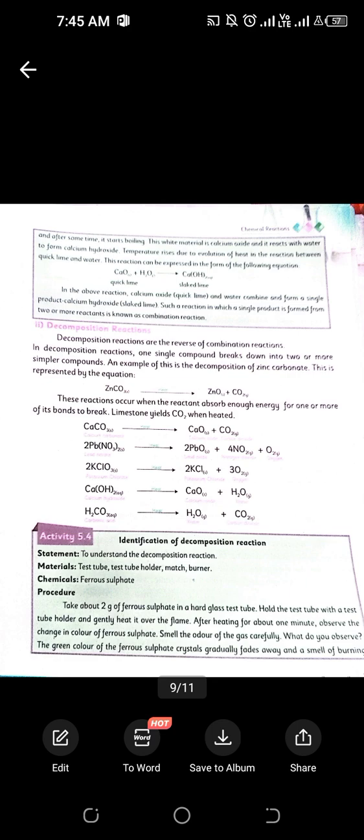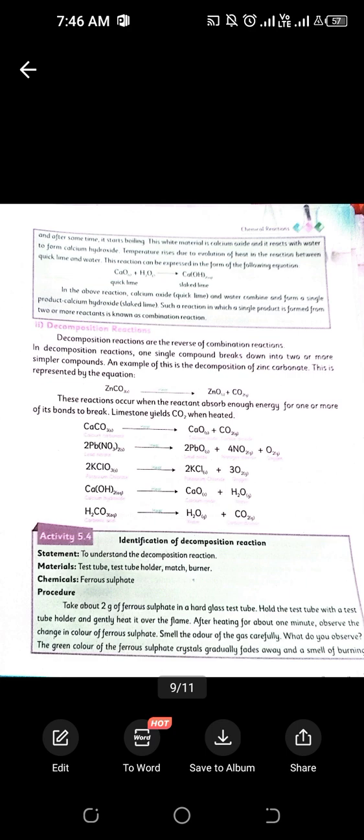Then we have decomposition reaction. Decomposition reaction is basically just the reverse of combination reaction, where a compound breaks into two or more simpler compounds. We have one reactant that breaks down into two or more products. For example, we have calcium chloride CaCO3.